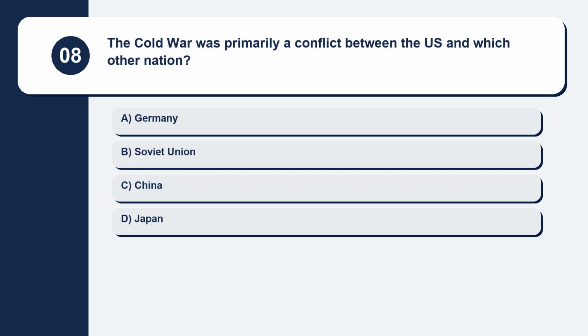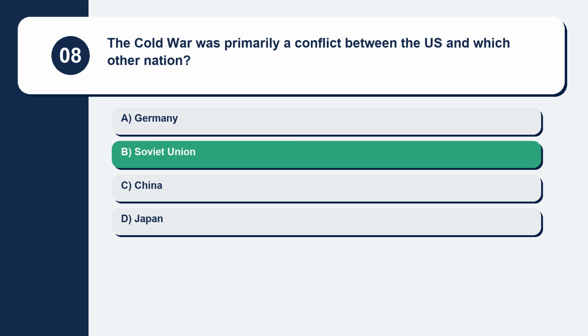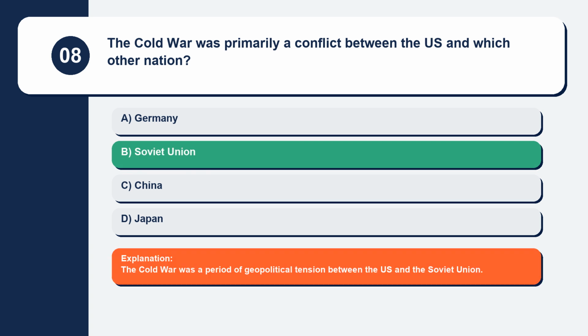Question 8. The Cold War was primarily a conflict between the U.S. and which other nation? Germany, Soviet Union, China, Japan. The Cold War was a period of geopolitical tension between the U.S. and the Soviet Union.